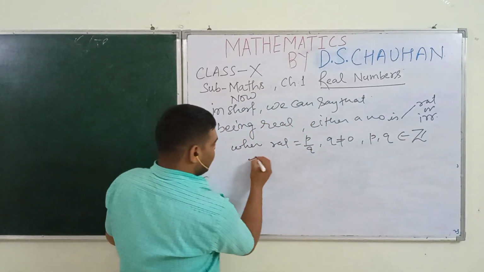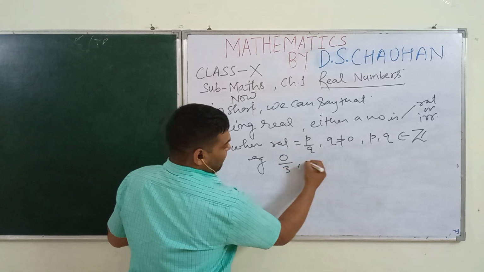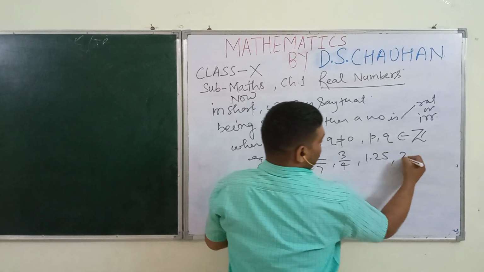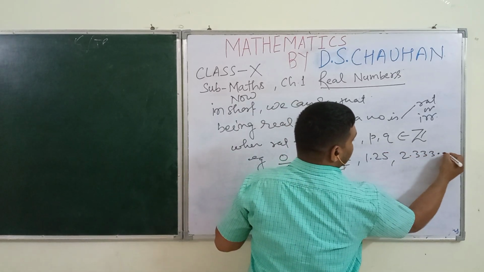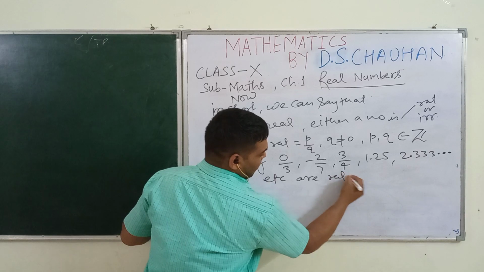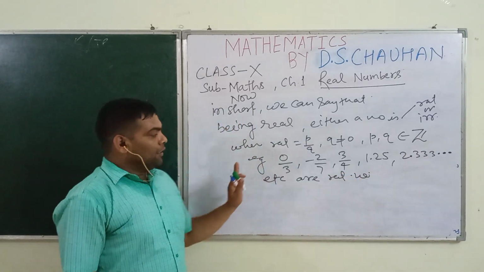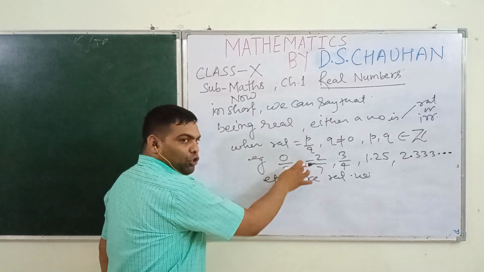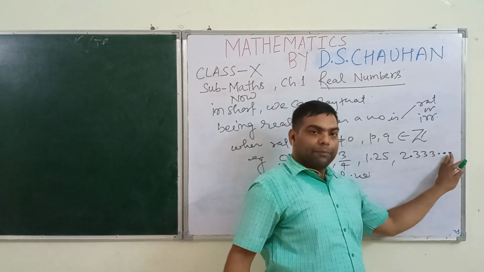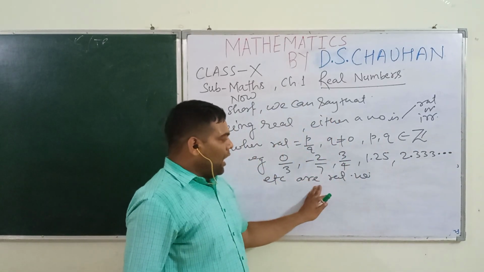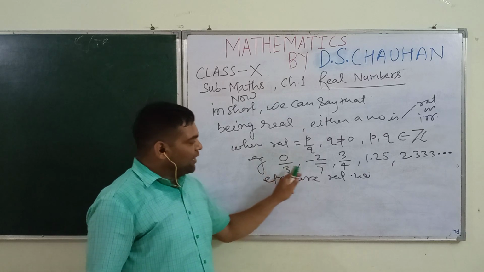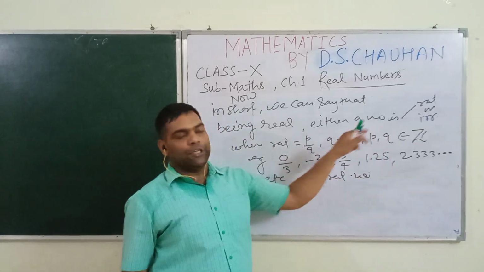For example, students, 0 upon 3, minus 2 upon 7, 3 upon 4, 1.25, 2.333 dot dot so on, etc. are rational numbers, because all of these numbers can be written in the form of p by q, where q is not equal to 0 and p, q are integers. Okay students, and